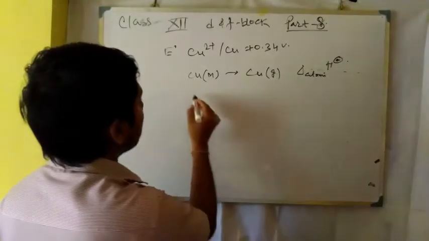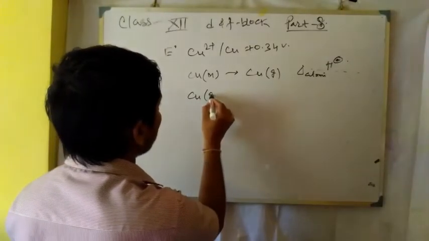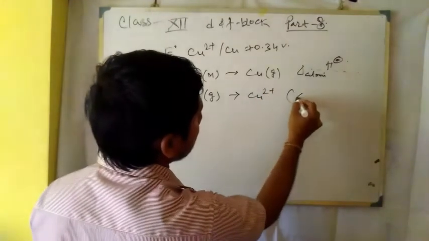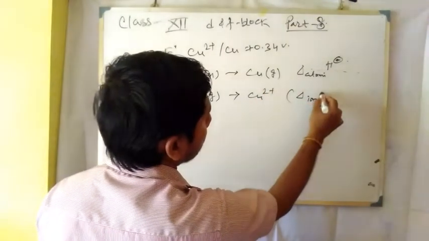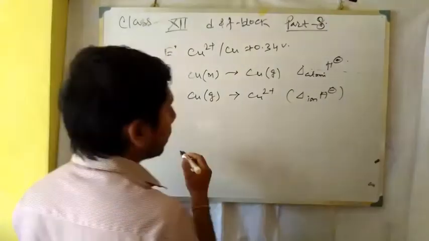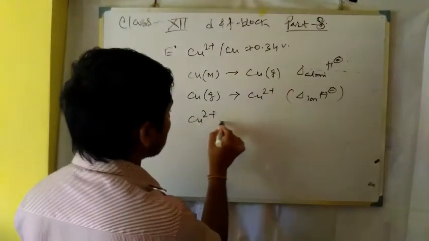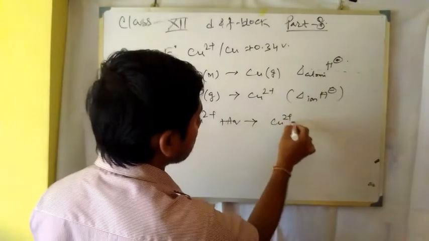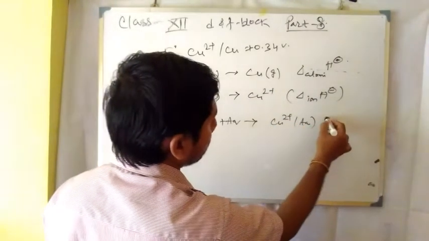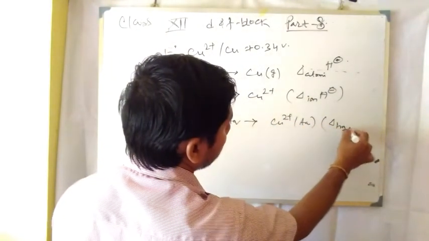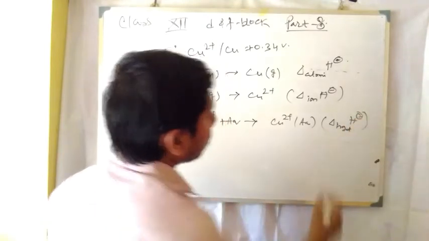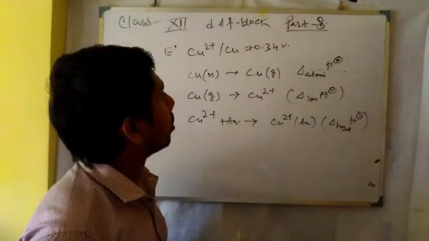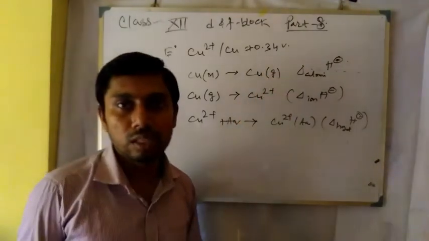Another one, Cu gas to Cu2+, that is delta ionization. Another one, Cu2+ gas to Cu2+ aqueous, that is delta hydration. So the three kinds of energy are summed up to make the reduction potential value.